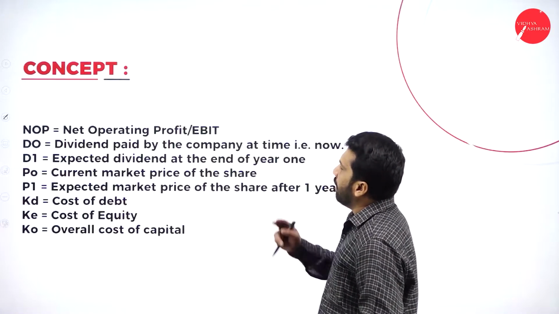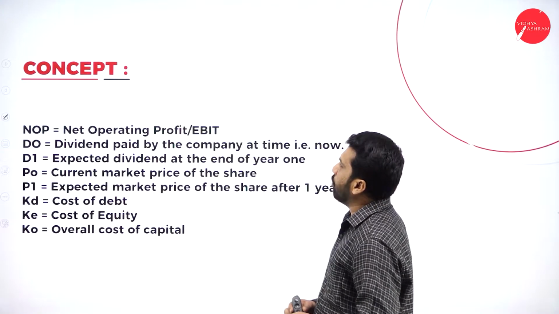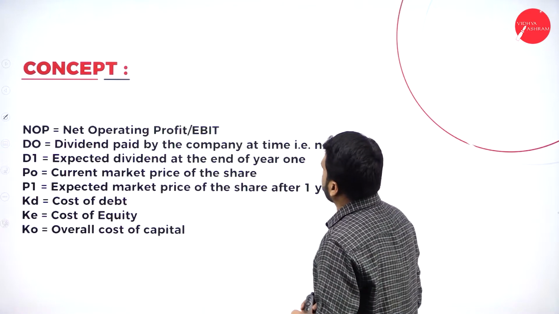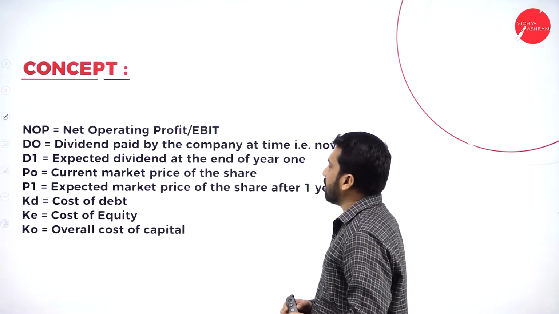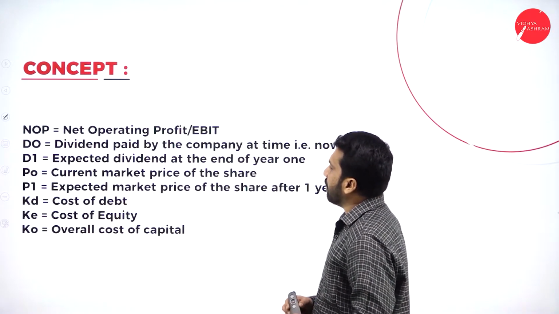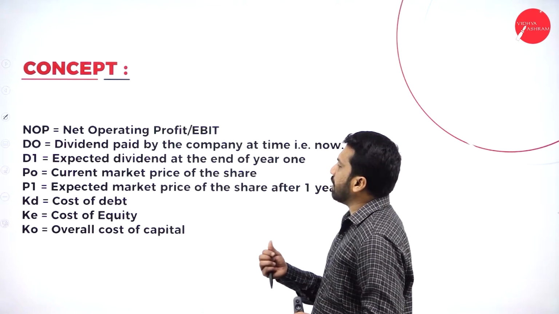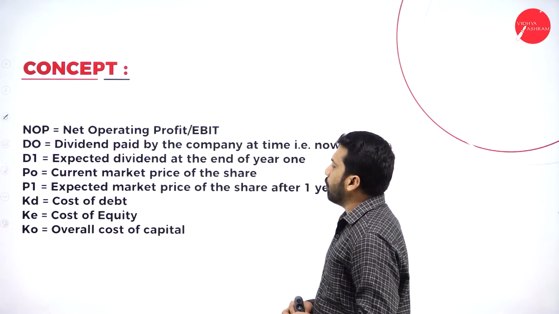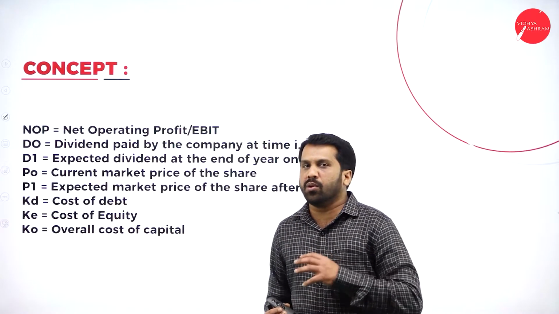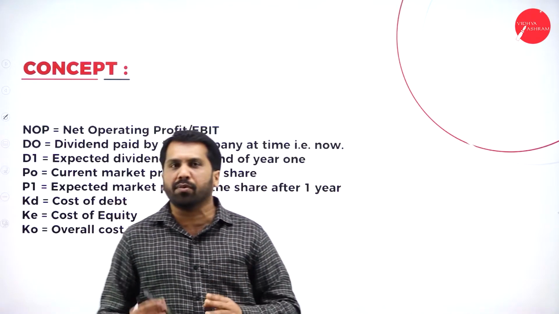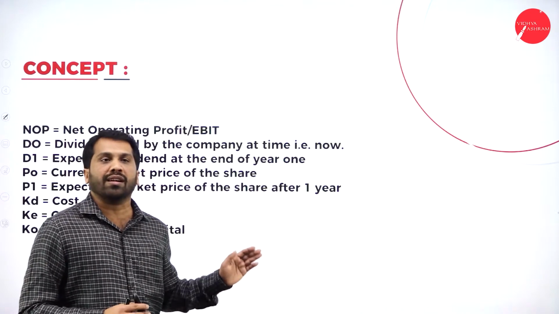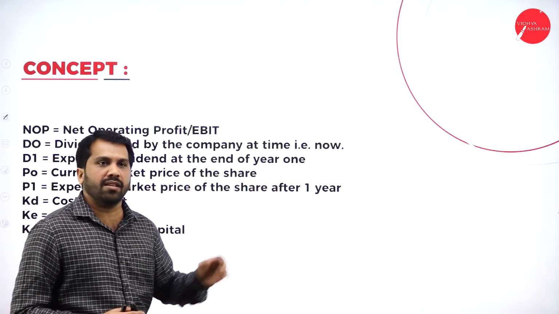Then NOP net operating profit, D0 dividend paid by the company, D1 expected dividend, P0 current market price, P1 expected market price, Kd cost of debenture, Ke cost of equity, Ko overall cost of capital. No need to remember everything. While doing problems, you will learn what these are. Clear?